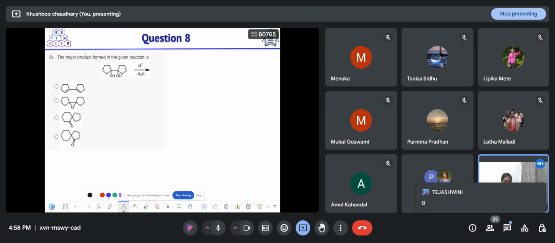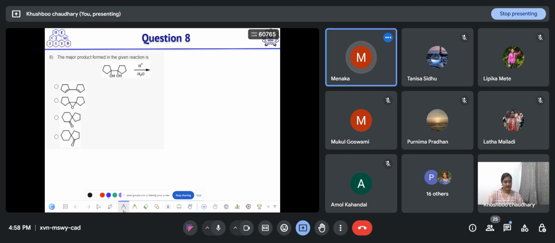Tejaswini is saying option B. Lipika is saying option B. Harshal is saying option B. Okay, Meenal is saying option B. Epoxide, right?